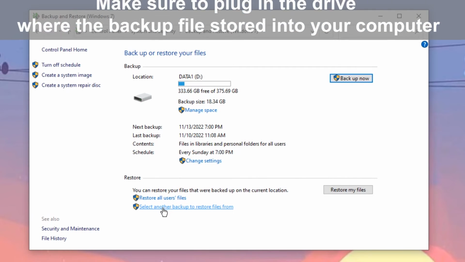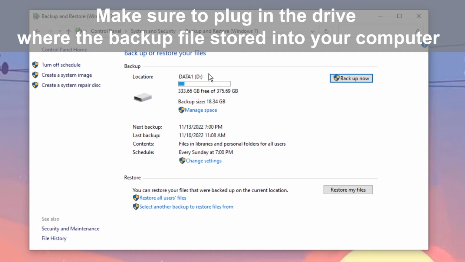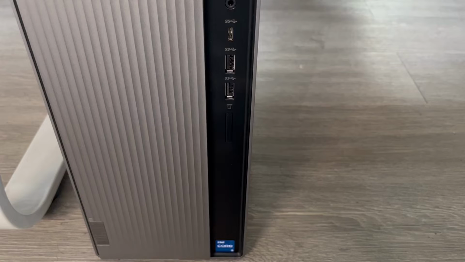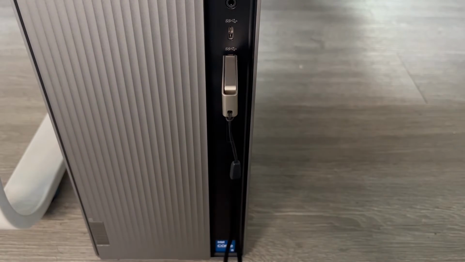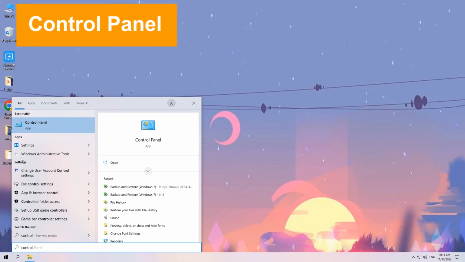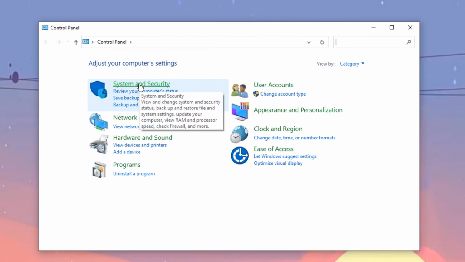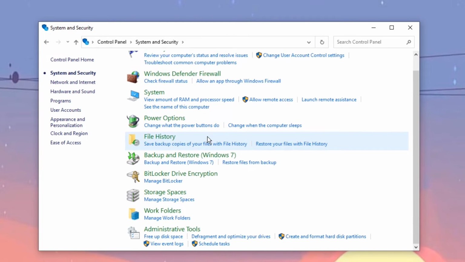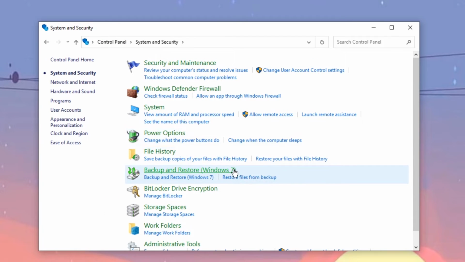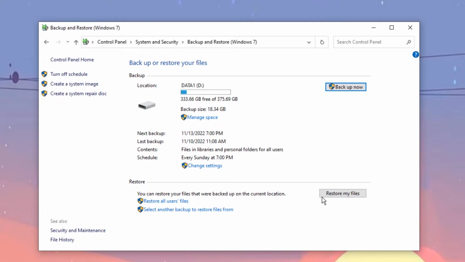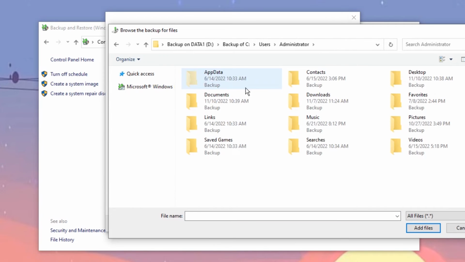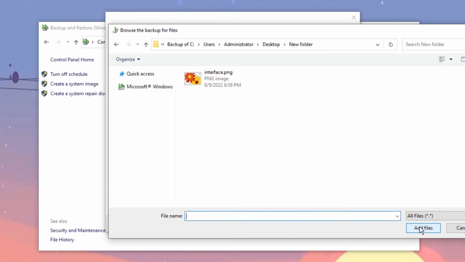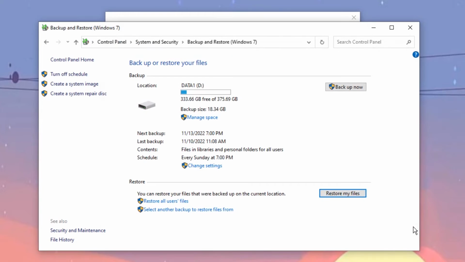Alright. Make sure to plug in the drive where the backup file is stored into your computer. Here I used a USB drive to back up my files prior to deleting, so I connect it to my computer. After that, search for Control Panel and open it. Under System and Security, choose Backup and Restore, Windows 7. From the window that opens, click Restore My Files in the Restore section, and follow the instructions to get any deleted files back. It's all that simple.